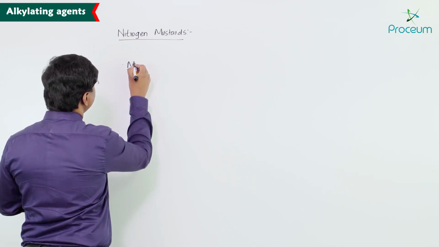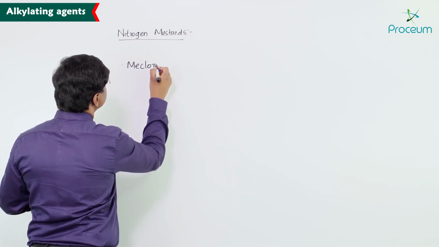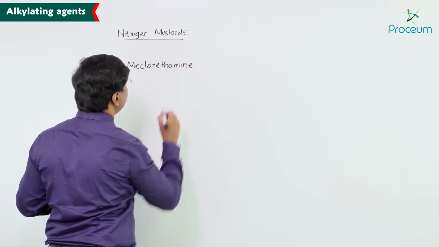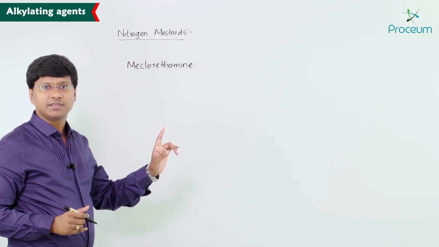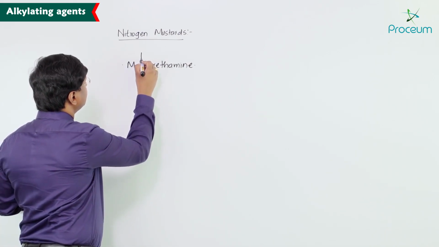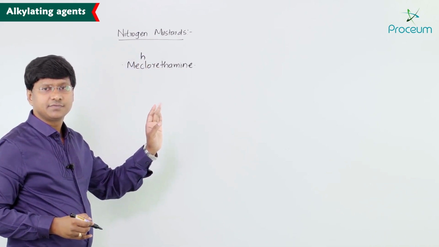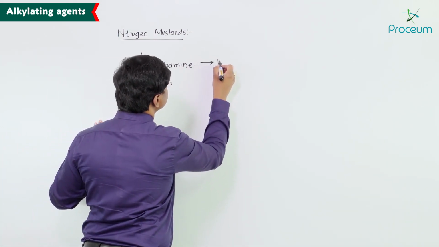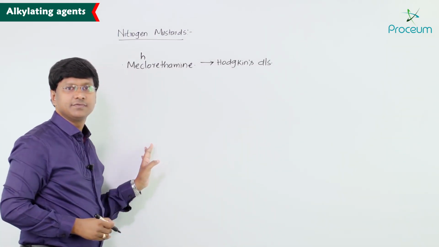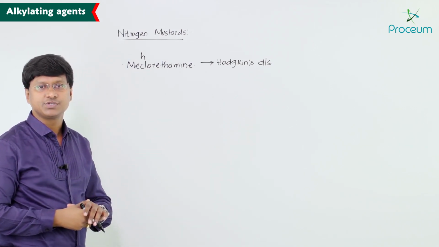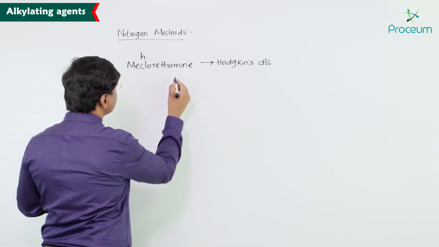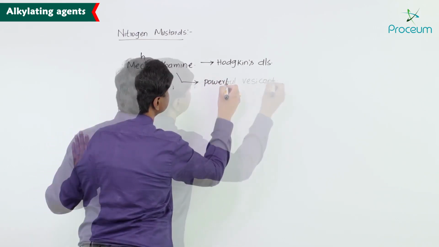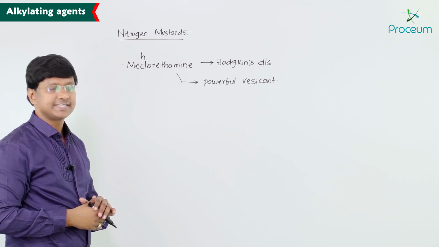So if you take mechlorethamine, remember, it is the drug which is best known for its use in case of Hodgkin's disease. And remember, this mechlorethamine is a powerful vesicant.